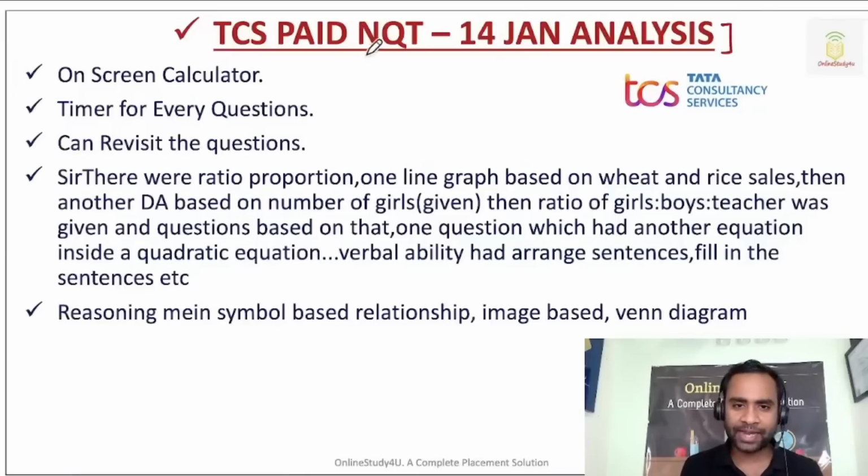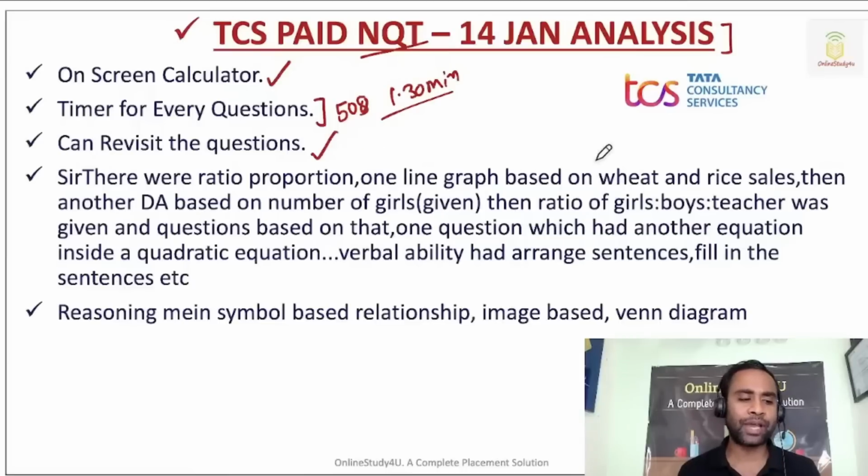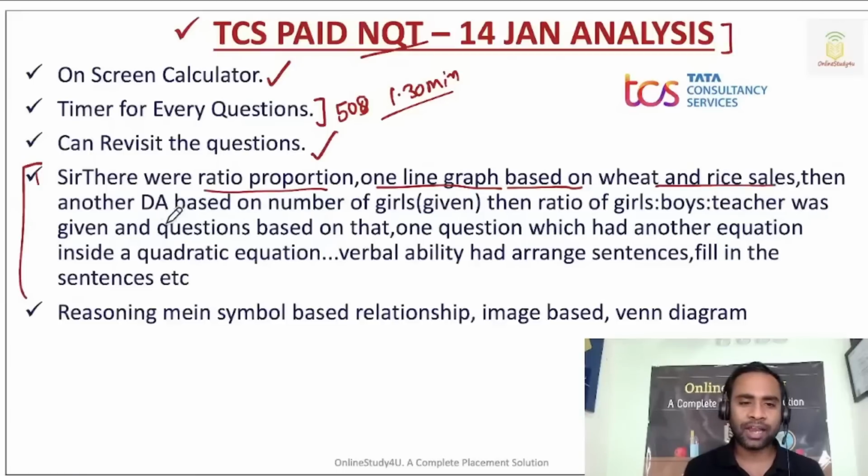In today's paid NQT, there was an on-screen calculator, okay? There was a timer for every question. For some questions it was 50 seconds, for some it was 1.30 minutes. You can revisit the questions, but you cannot revisit the sections, okay? And then she said, sir, there were ratio and proportion, one line graph based on wheat and rice sales, then another DI based question on the number of girls, then ratio of girls to boys. A question was given based on that.